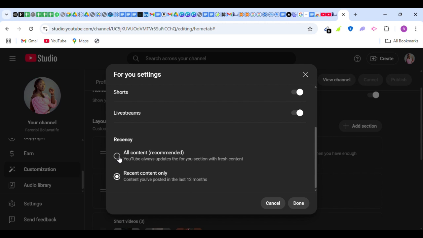If you toggle this on, it might not show your current audience what you want YouTube to show them. It might be showing content of your vlogs, and you are not vlogging anymore. What you are doing currently is food vlogs, right? So you want to make sure that you toggle this on, not this one, right?